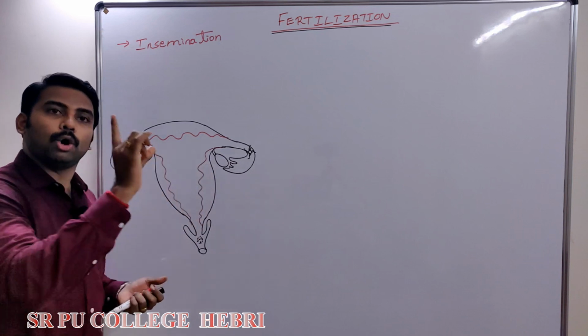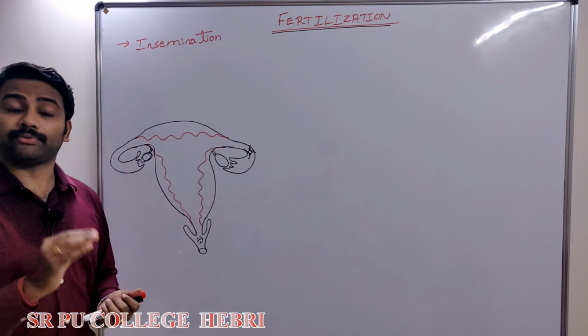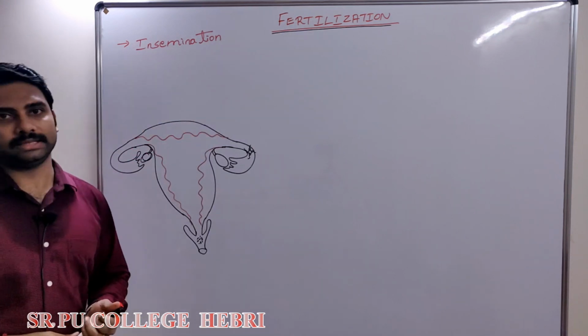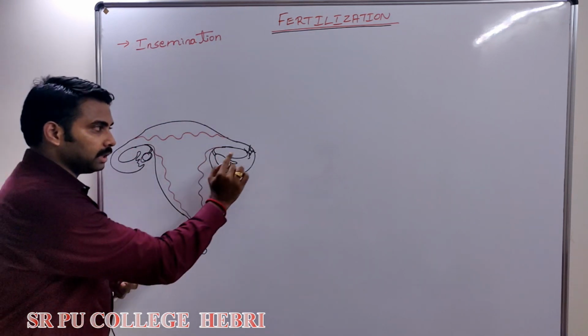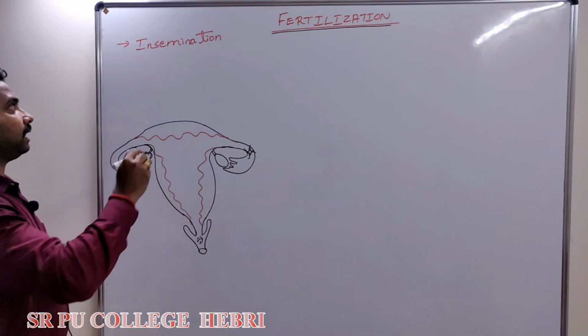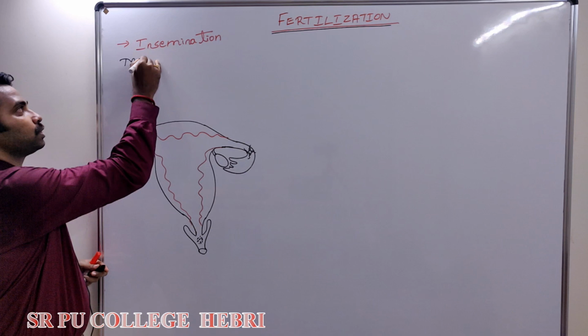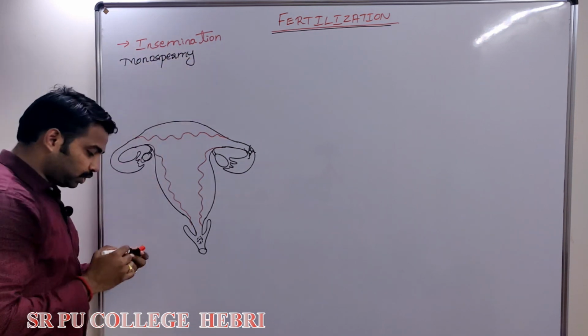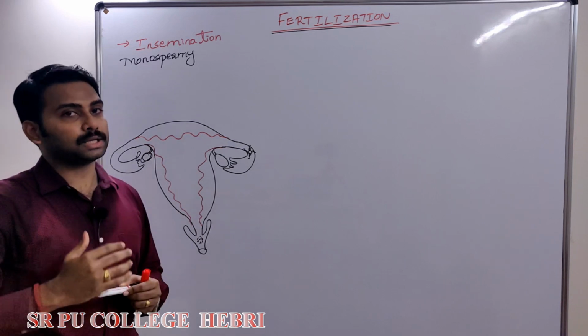Among 100, only one sperm will finally be successful in carrying out which one? Fertilization. In humans, the ova is fertilized by only one sperm, and the condition is called monospermy.